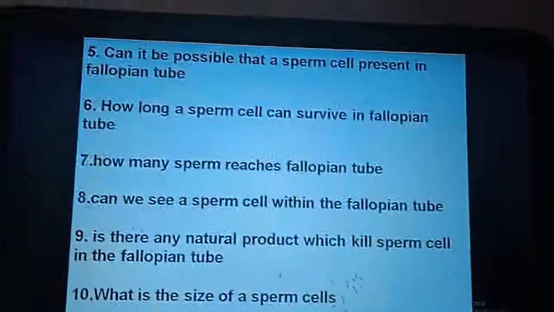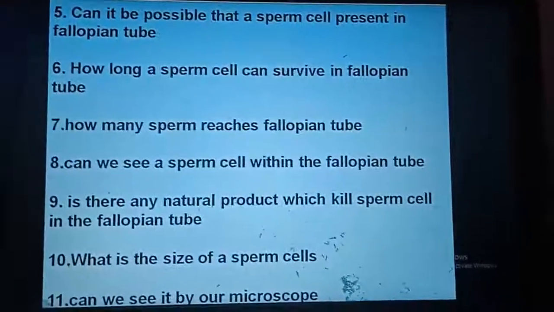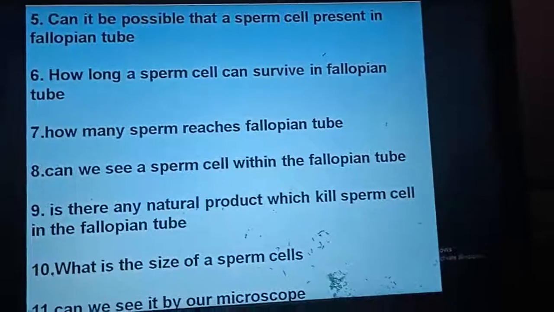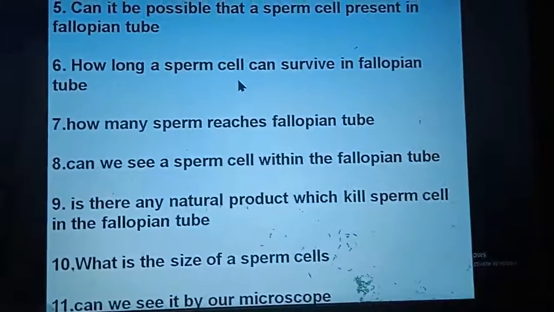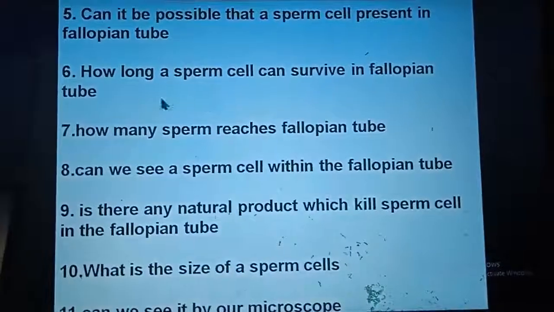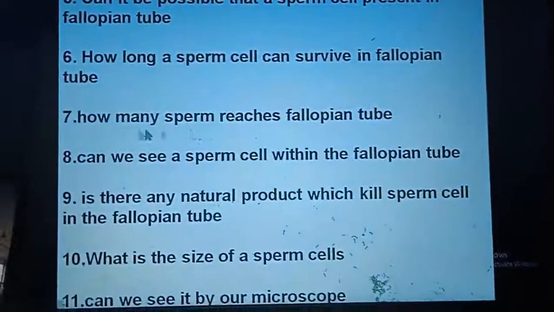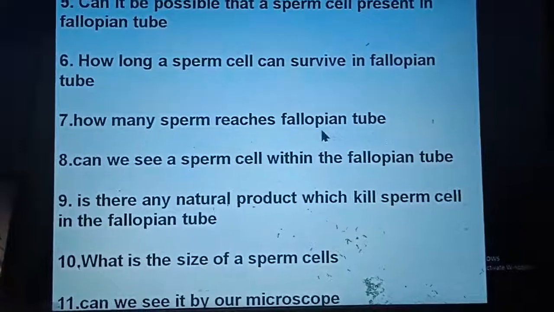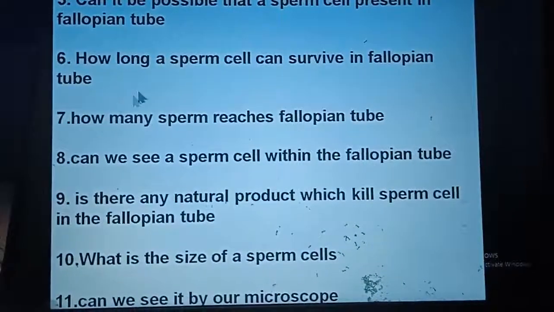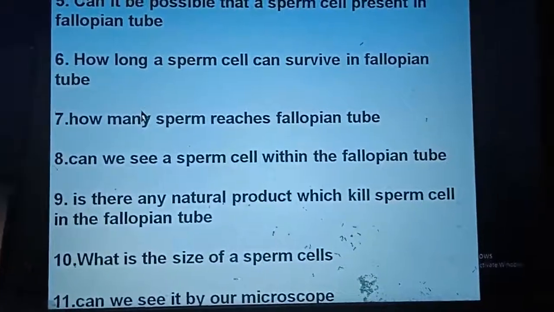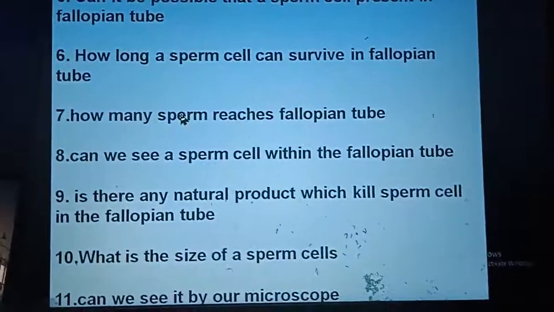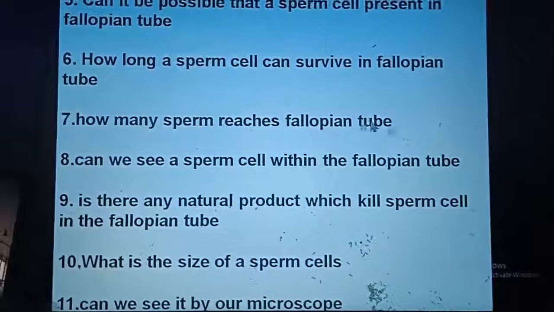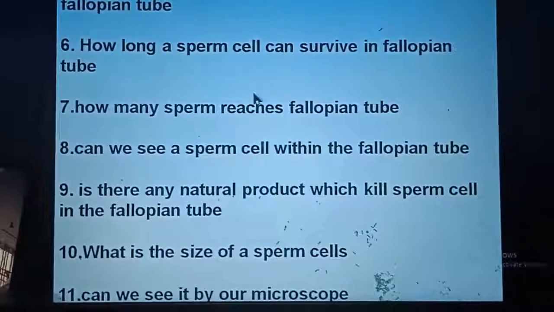Now the examiner will ask you, can it be possible that a sperm cell is present in the fallopian tube? Yes, it is possible during the fertilization period. How long can a sperm cell survive in the fallopian tube? It is 2 to 5 days. How many sperm reach the fallopian tube? At the junction of the uterus and fallopian tube, about 5,000 sperm can approach that site. But in the fallopian tube, only 1,000 can enter.